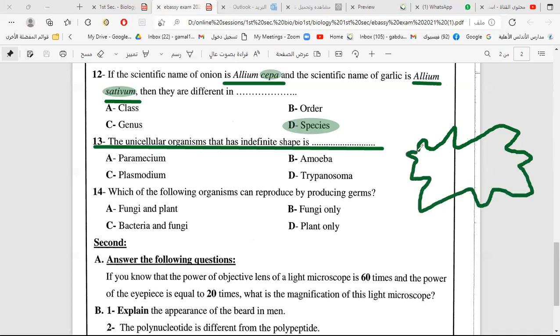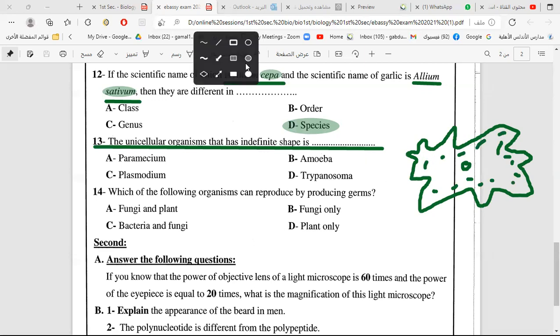Of course, it has an indefinite shape. It is an amoeba. It has a nucleus and so on. It has an indefinite shape because it moves by what? It moves by pseudopodia, so it has an indefinite shape. So it is amoeba. All agree with me. Okay. Next question.